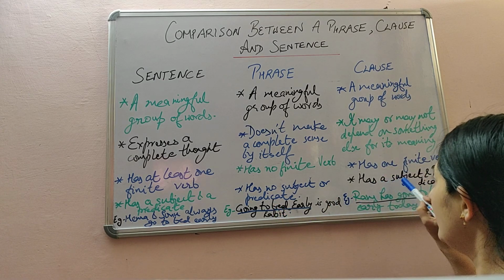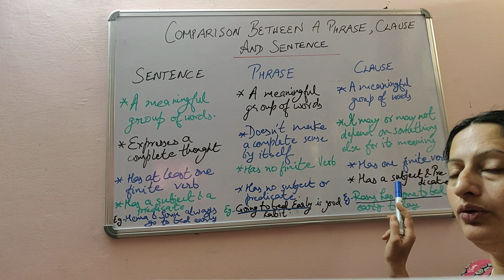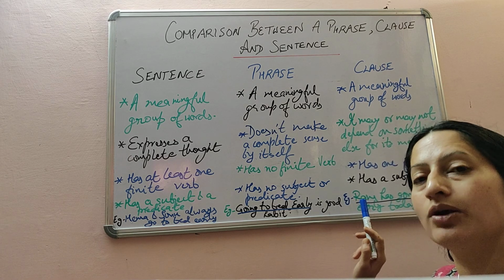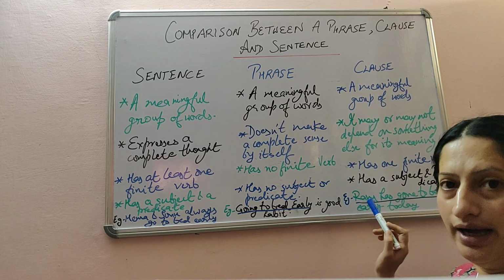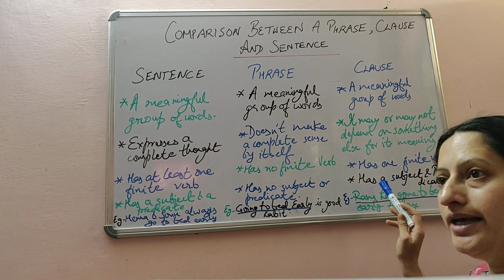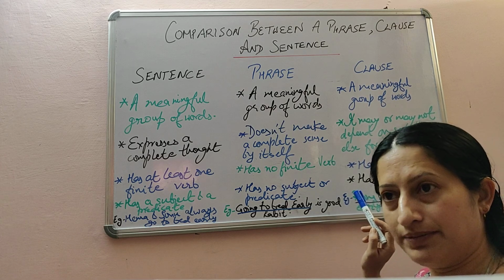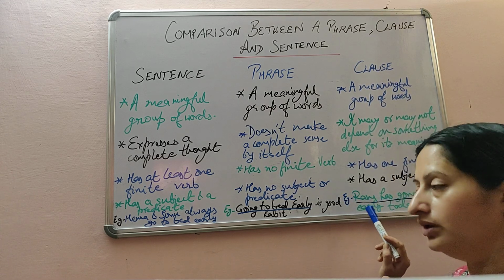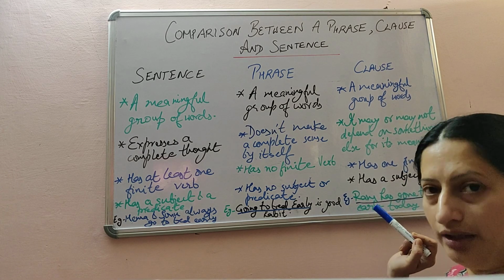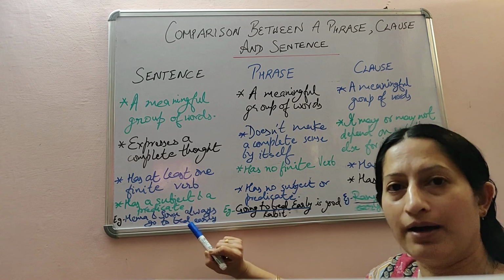And this clause also has a subject and a predicate. Okay? So like in this sentence, first we had taken Sita has gone to school to learn dance for her dance competition. So Sita has gone to school. That part has Sita as the subject and has gone to school as the predicate. So it is a clause.